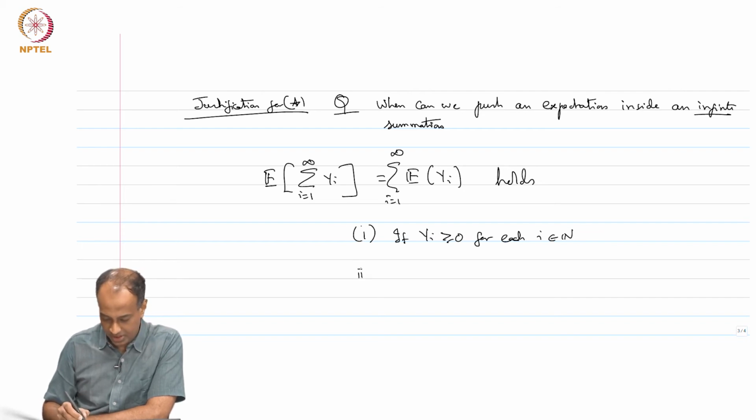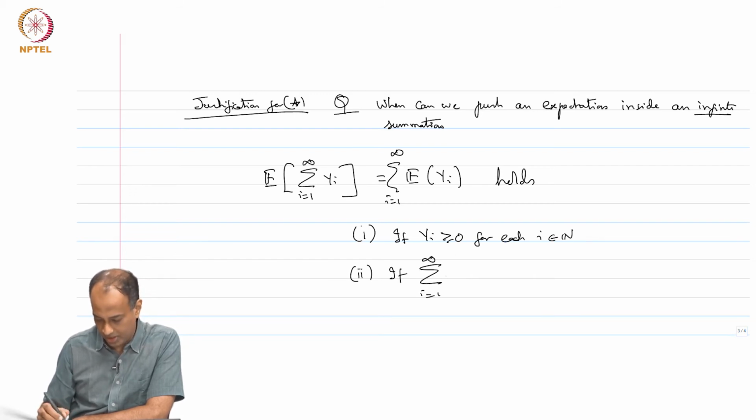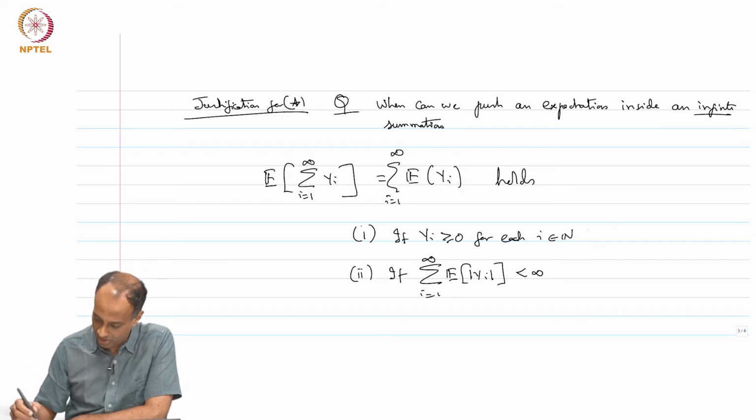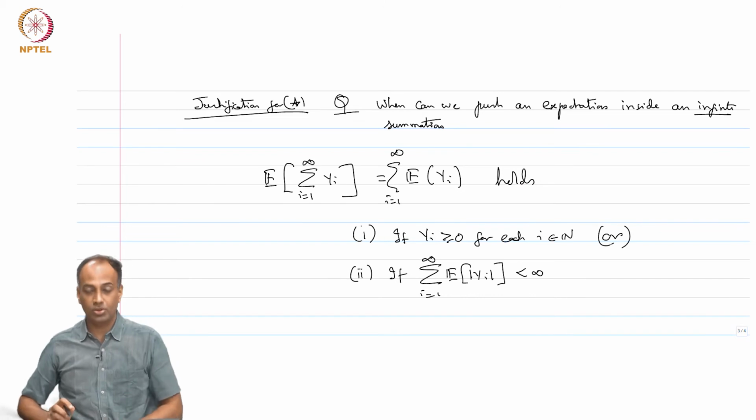The other sufficient condition is if the sum over i equals 1 to infinity of expectation of absolute Yi is finite, then we can still say that you can push the expectation inside the infinite sum. So, this holds under this or this, you do not need both.